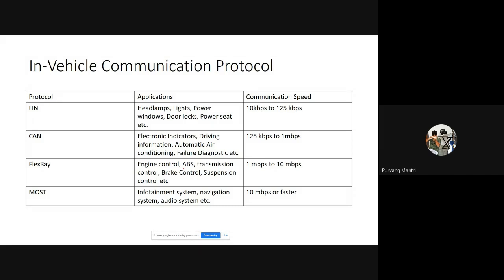Now the reason why we don't use MOST in place of FlexRay is because MOST is mostly used for media transfer. For example, if you want to listen to music, the bit rate of music is less, the size of that music is less, but the transfer speed has to be fast because we want the music to play instantaneously, right? But this MOST feature is not robust or highly reliable when it comes to using it for ABS or any other safety system. We will go deeper into this further ahead.